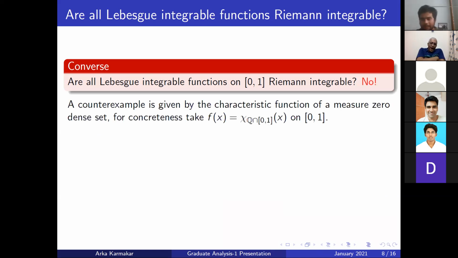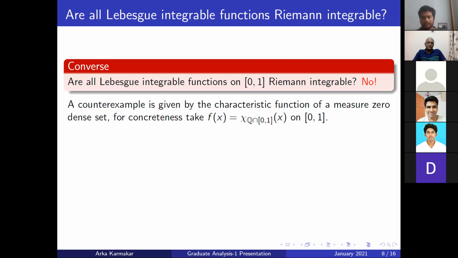So a counterexample can be given if you take a measurable set which has measure 0 but is dense. For example, since Q has measure 0 and Q is dense in R, we restrict Q to [0,1] and take f(x) to be the characteristic function of that. Since the set has measure 0, f(x) is a simple function in the Lebesgue sense. So it directly follows that the Lebesgue integral of f is equal to 0.